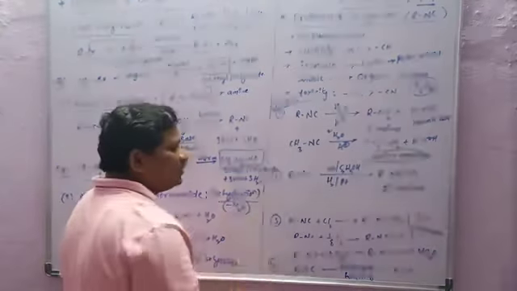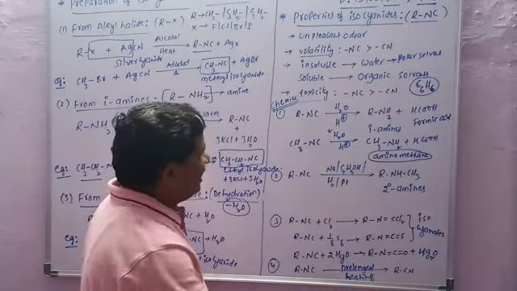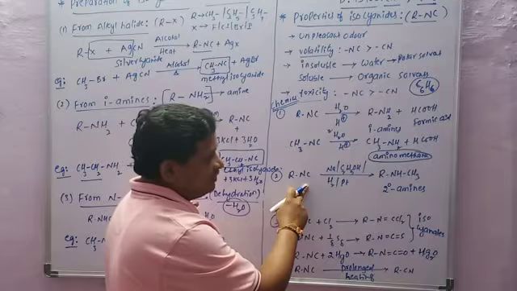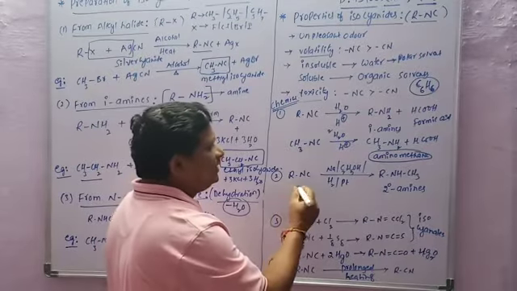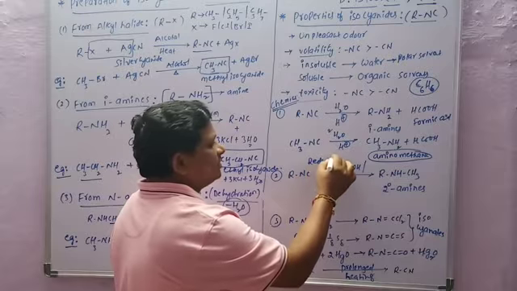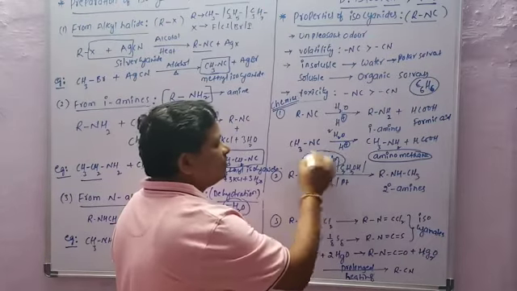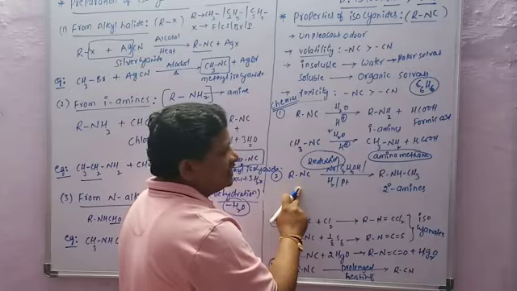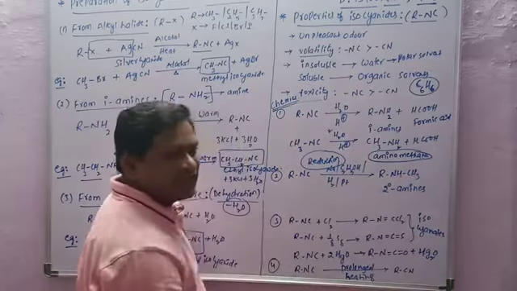The second chemical property: isocyanides are involved in reduction. They are reduced to secondary amines.